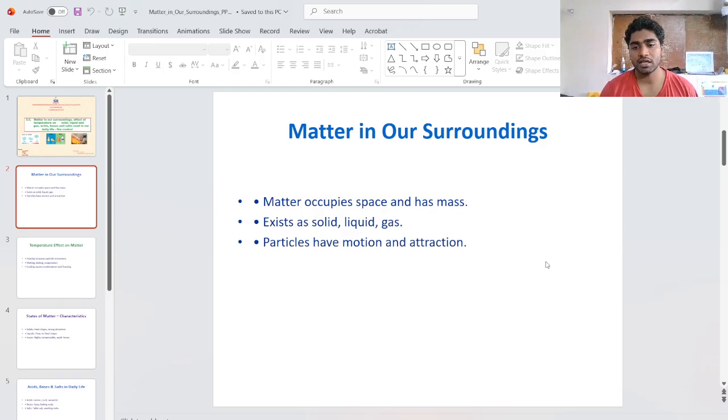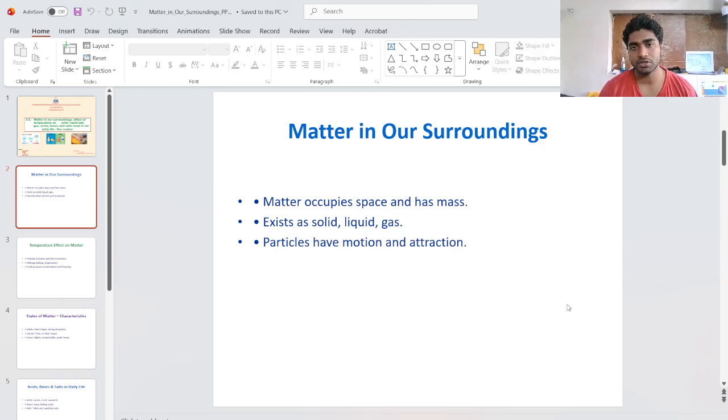Matter exists as solid, liquid and gas. So matter can vary in its states as solid, liquid and gases. Based upon their particle distribution or particle movement, matter can be divided into these three categories. The particles have motion and attraction, so matter can be defined in three states based upon the particle motion and attraction.